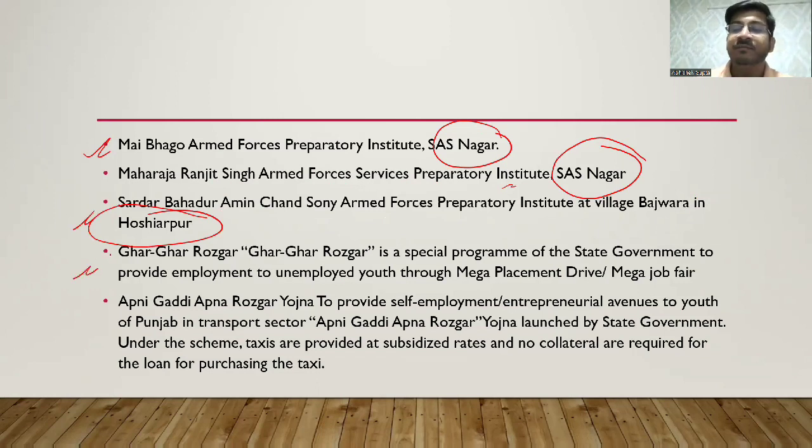Then we have Ghar Ghar Rozgar Yojana, under which it is a special program by the state government to provide employment to unemployed youth through mega placement drives या job मेला लगाते हैं basically, ठीक है. Next we have अपनी गड्डी अपना रोजगार योजना to provide self-employment and entrepreneurial avenues to youth of Punjab in transport sector, ठीक है. It was launched by the state government. Taxis provided at subsidized rate and no collaterals are required for loan for purchasing of taxis.